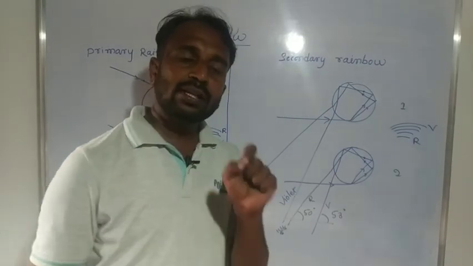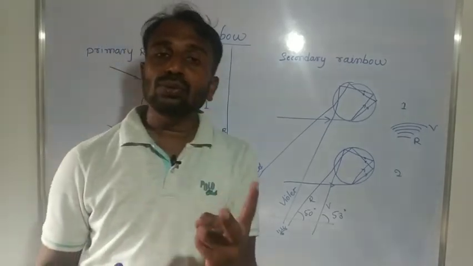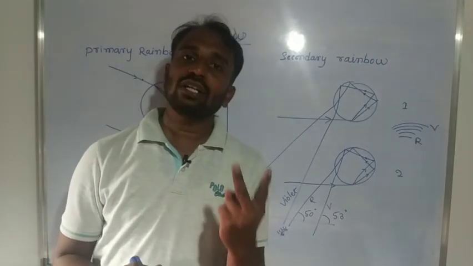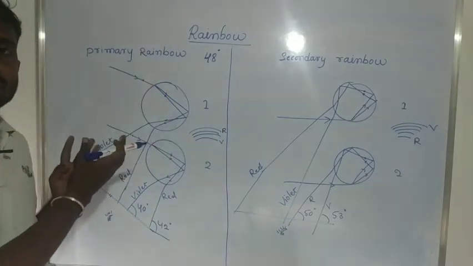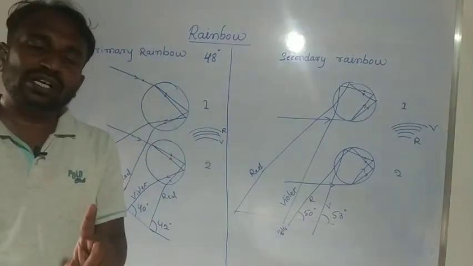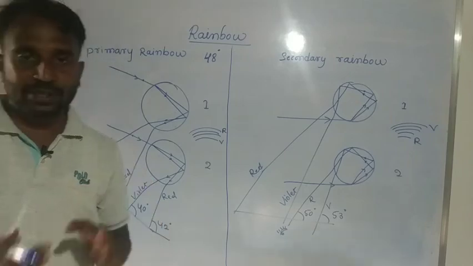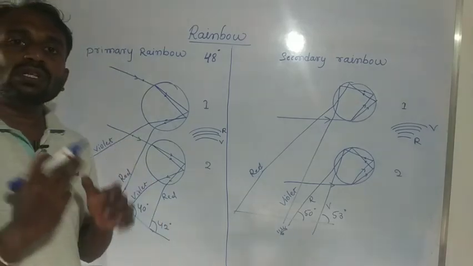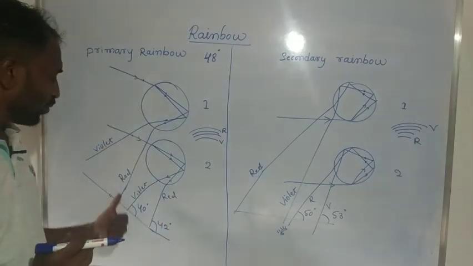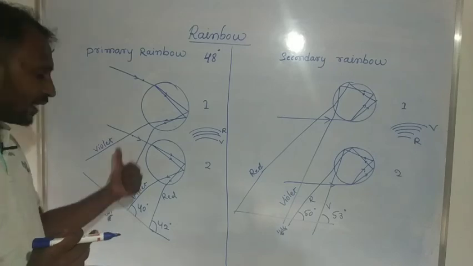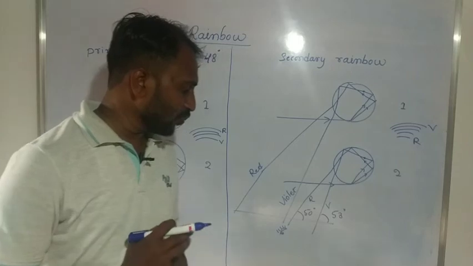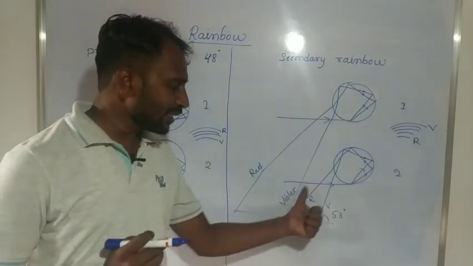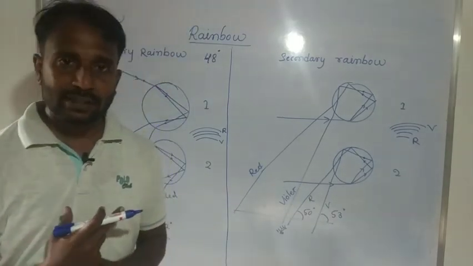A secondary rainbow is produced by 2 total internal reflections and 2 refractions, and a primary rainbow is produced by 1 total internal reflection and 2 refractions. The outer edge of a primary rainbow is red and the inner edge is violet. In a secondary rainbow, the outer edge is violet and the inner edge is red.